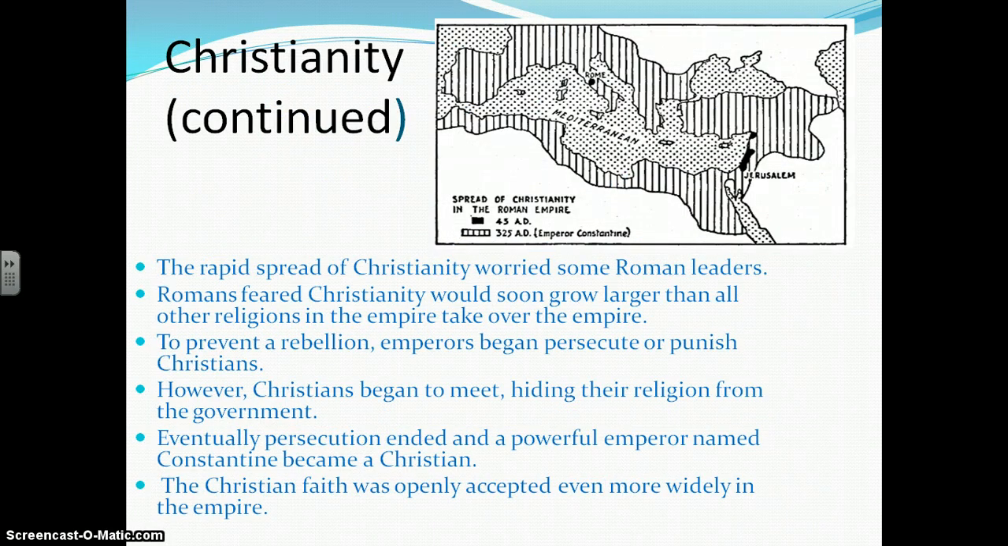The rapid spread of Christianity worried some Roman leaders. Rome feared Christianity would soon grow larger than all other religions in the empire and take over the empire. To prevent a rebellion, emperors began to persecute, or punish, Christians. However, Christians began to meet, hiding their religion from the government. Eventually, persecution ended and a powerful emperor named Constantine became a Christian. The Christian faith was then openly accepted even more widely in the empire.